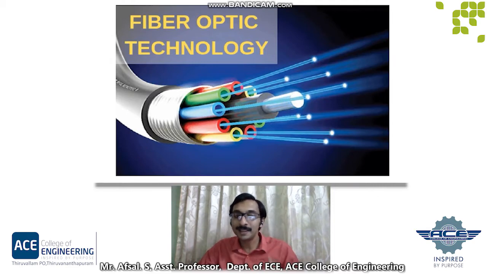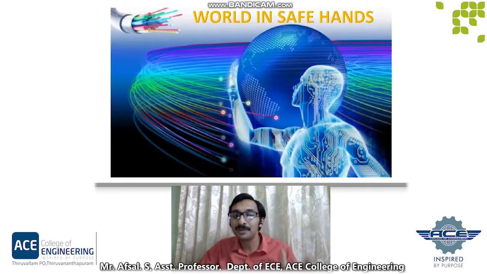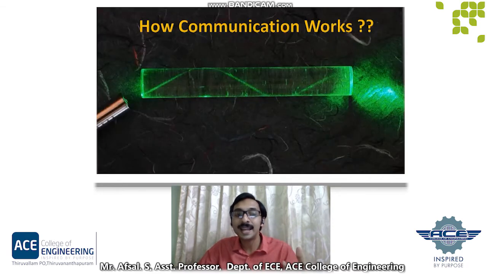Nowadays, we can't imagine a world without communication. From the different types of communication, here I am mainly focusing on the fiber optic communication system. What is a fiber optic communication system? It is nothing but a system of transmitting information from one place to another place by sending light pulses through an optical fiber. The process of communicating using fiber involves mainly three basic steps.